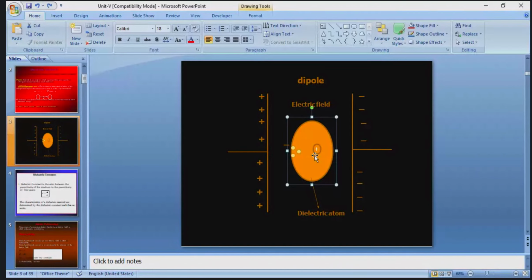So you must draw this diagram, showing how the dielectric material is placed in between the parallel capacitor plates.